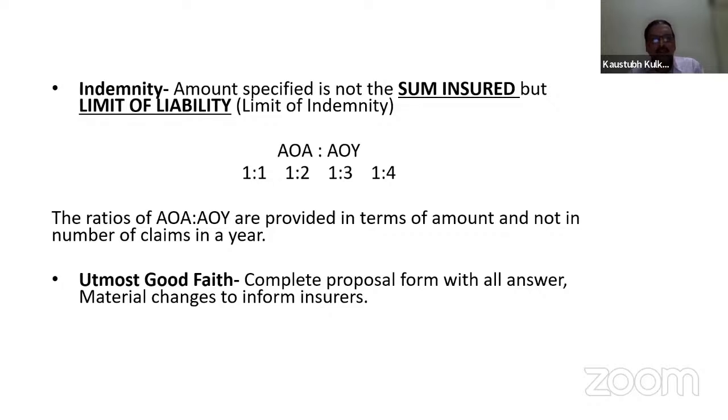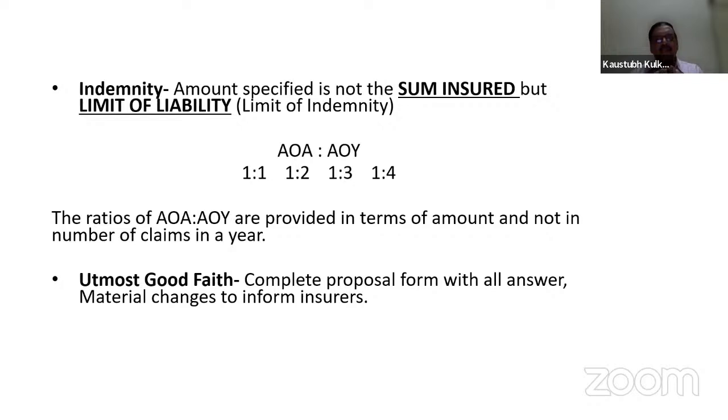These are not actually fixed, but in general terms, 1:1 to 1:4 are the common ratios of AOA to AOI. There are certain differences of opinion regarding this AOA and AOI, but I will explain in detail.